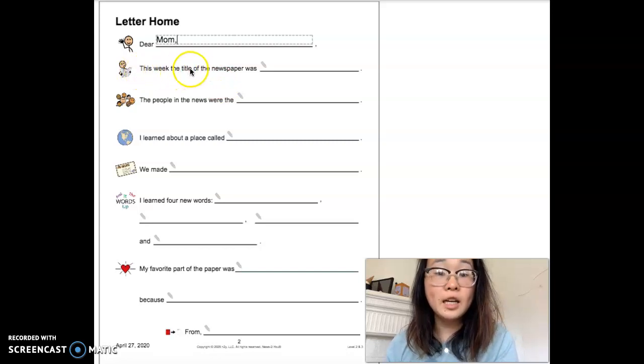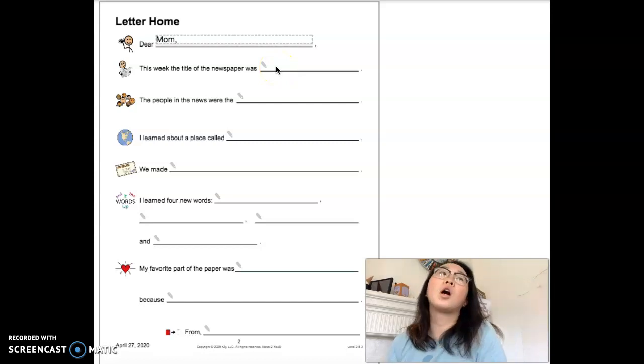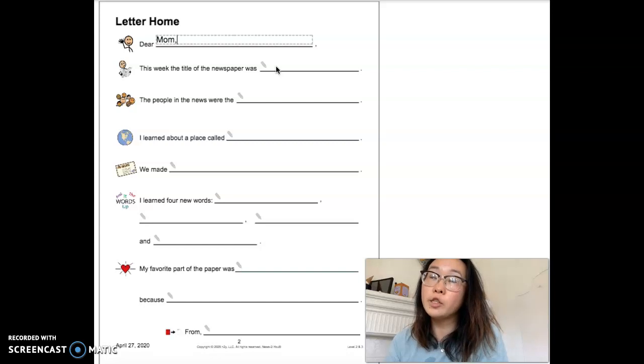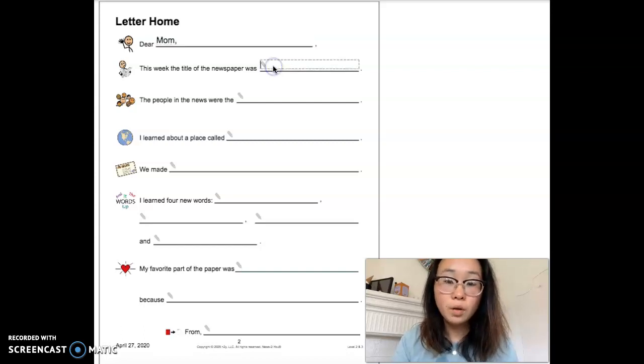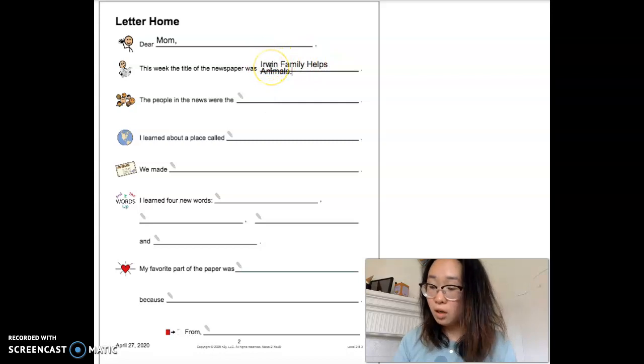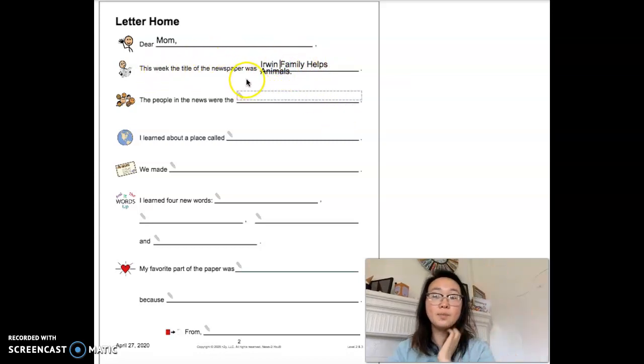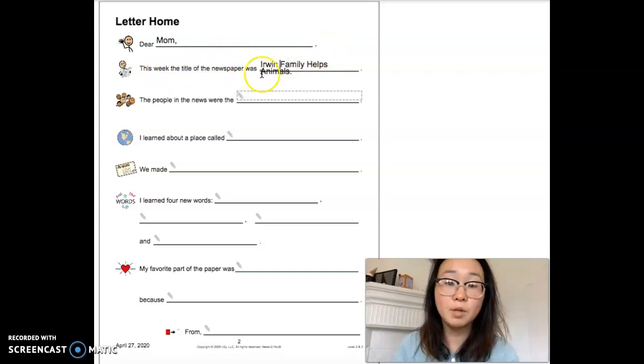This week, the title of the newspaper was, so if you look in the middle of your webbing chart, the title of the article will be there. You can also look at the very top of your article's page. What is the title of our article? It is called Irwin Family Helps Animals. Sorry, that might be a little hard to see. But yes, this week the title of the newspaper is Irwin Family Helps Animals.